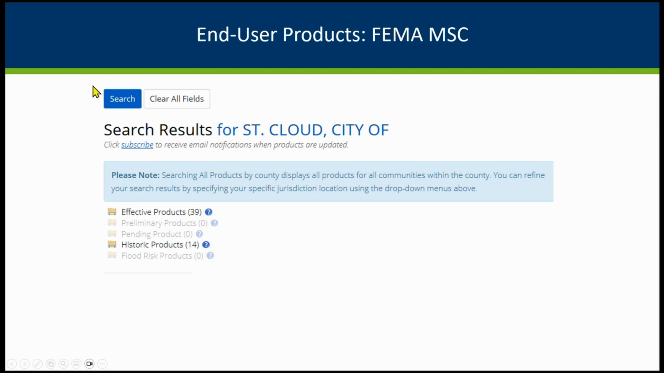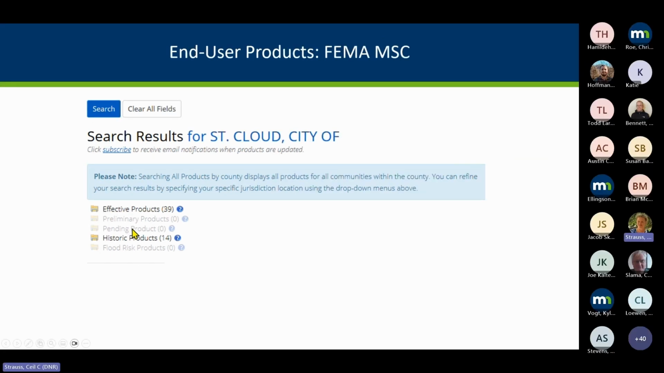But you've also got the option, if you just go to search all products from the main page, it'll give you the choice to put in Minnesota, the county you're interested in, and either all jurisdictions in that county, or you can zoom into your community. It'll show folders with effective products. If there are any preliminary products, that won't be grayed out. You'll see the darker folder. If you're looking at St. Louis County or Itasca County right now, you'd see some products in the pending product folder. And if there are historic products, it will show that.